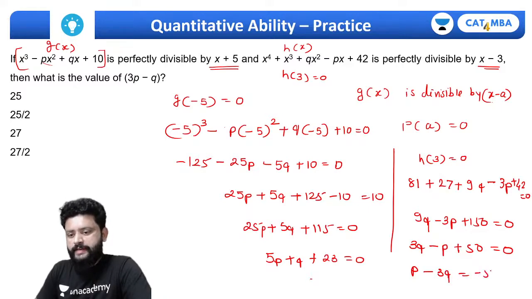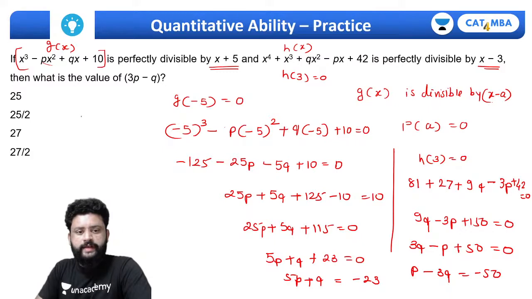P minus 3Q is minus 50 and 5P plus Q is minus 23. So if we add these two equations, I'm getting 6P minus 2Q, which is 73, with 3P minus 2Q.